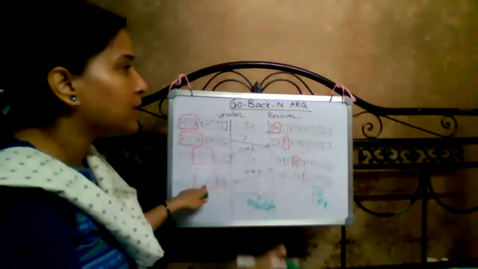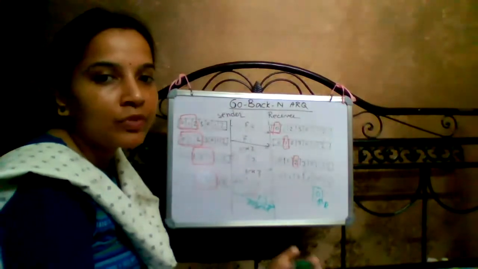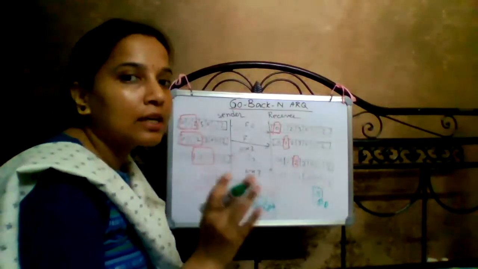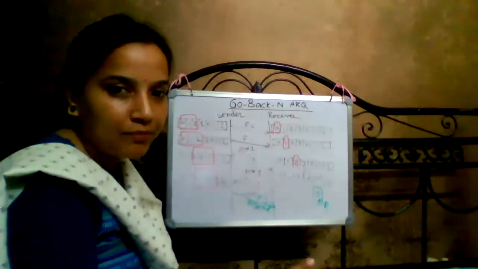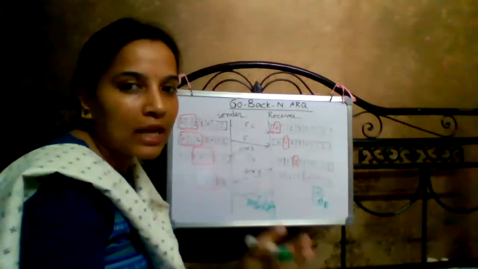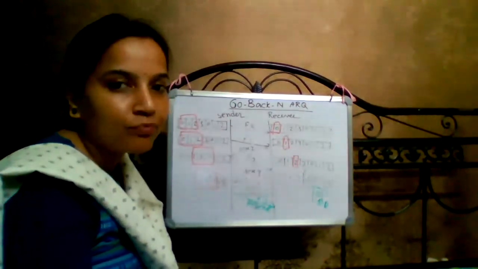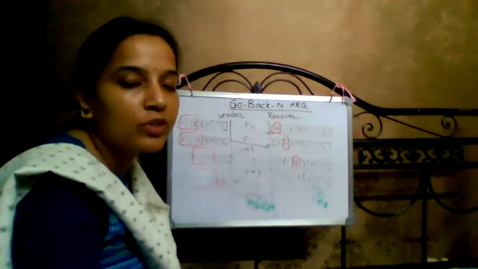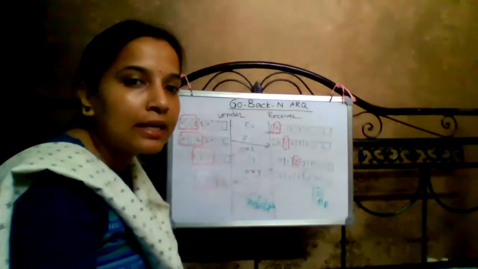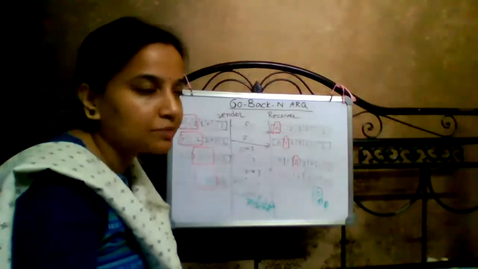So when an acknowledgement is lost in the medium, suppose acknowledgements 1 and 2 are lost, but acknowledgement 3 is received within the time span of the sequence numbers of this window, then no retransmission is required.